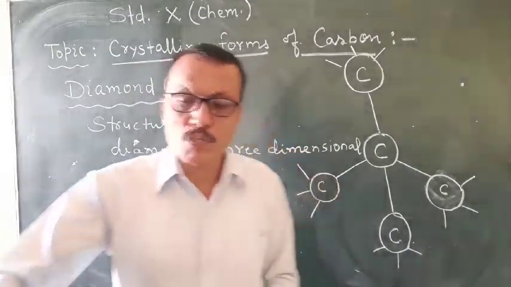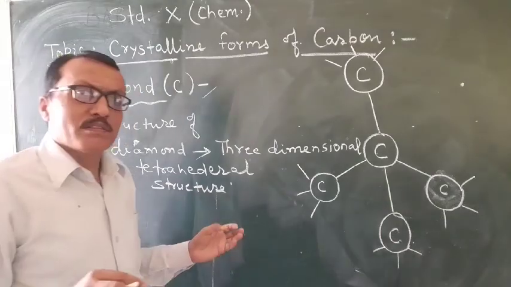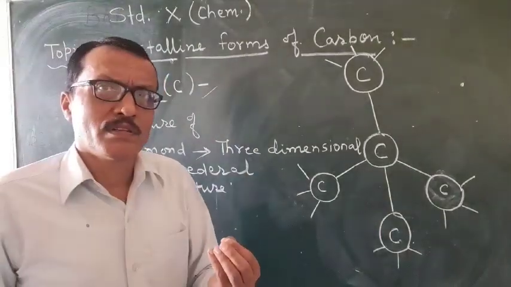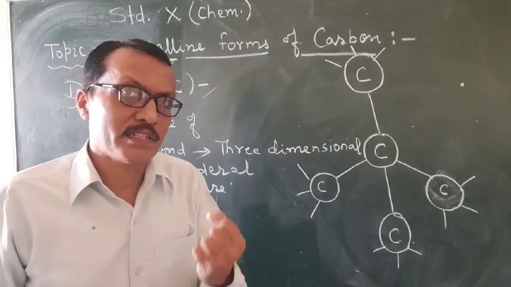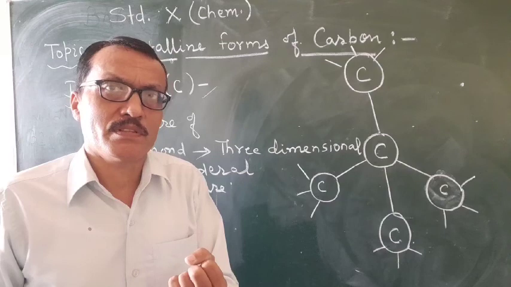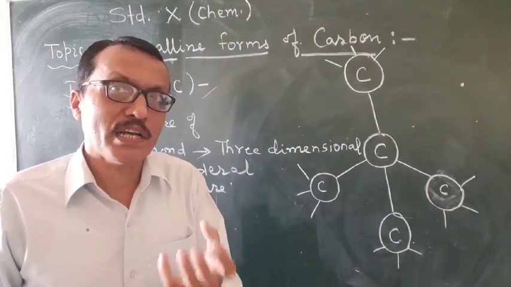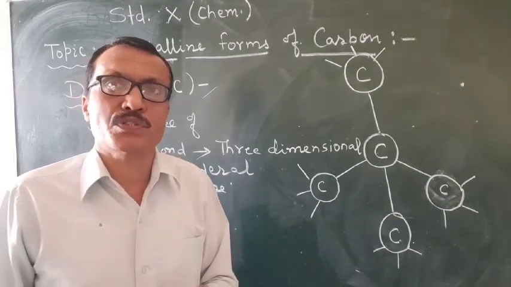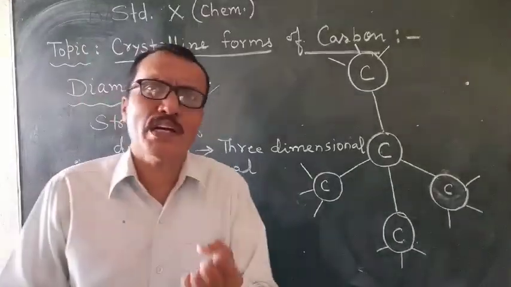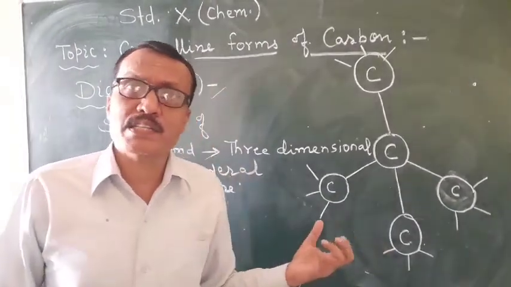Now students, uses of diamond. Diamond is a precious material, so it is widely used as gemstones. Also, it is the hardest substance.